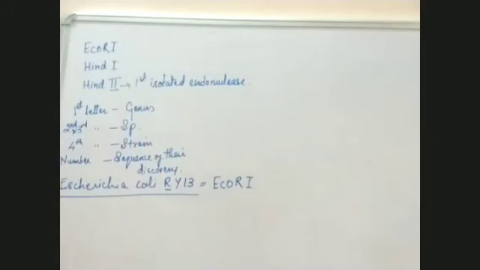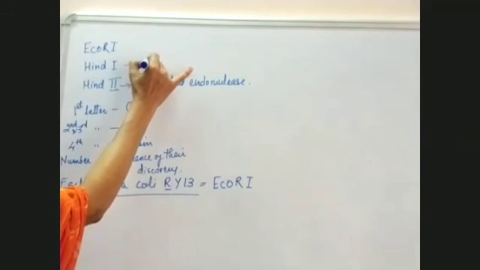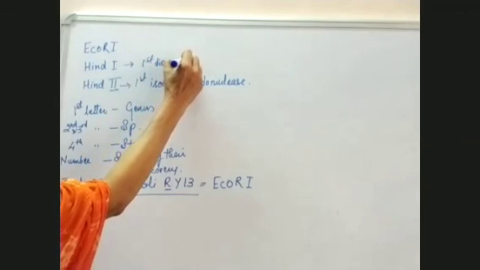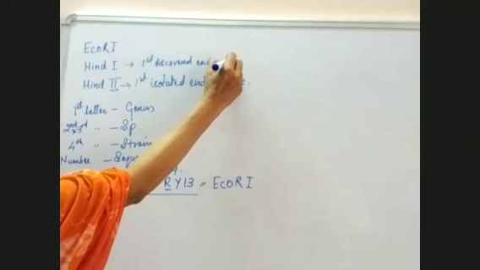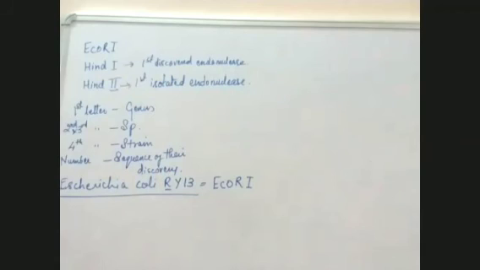That means it was the endonuclease which was isolated first of all, although it is HindII. But the first discovered endonuclease was HindI. HindI was the first discovered endonuclease, and HindII was the first isolated endonuclease.